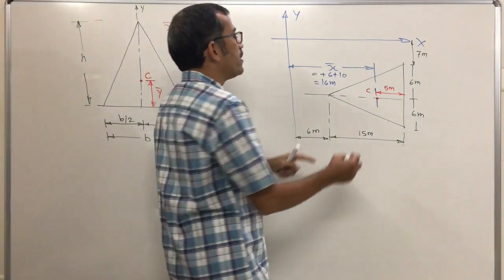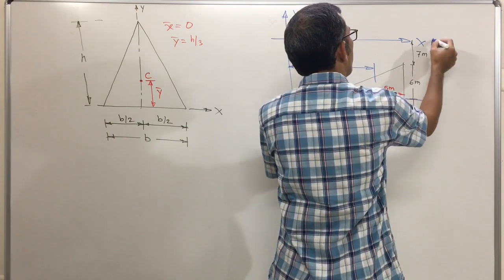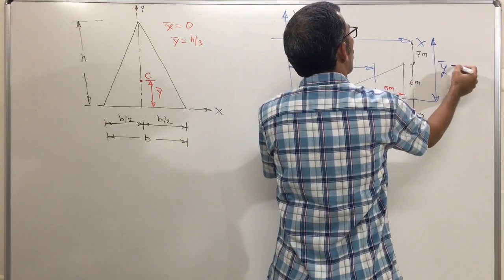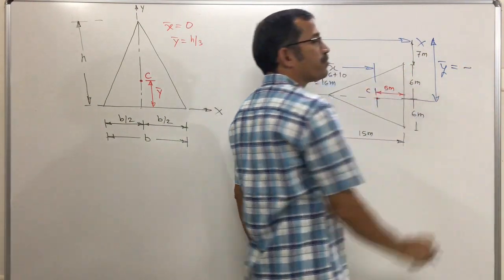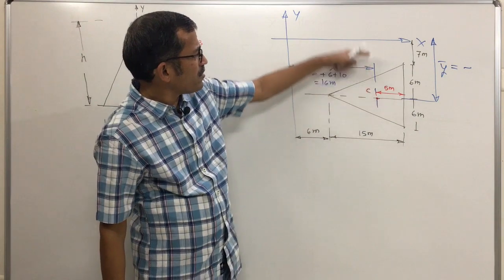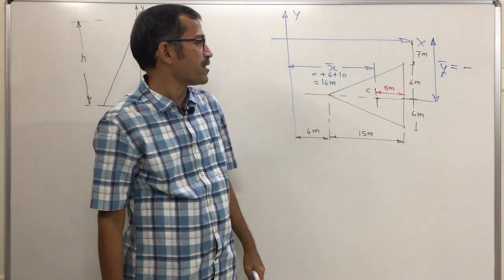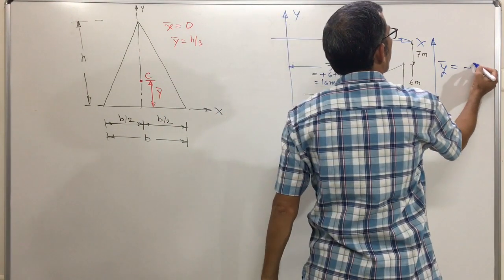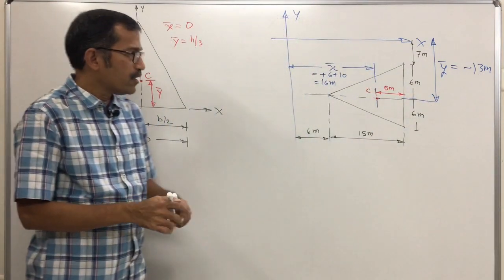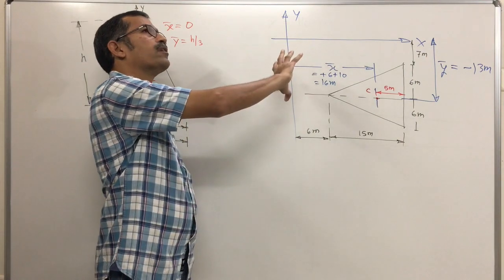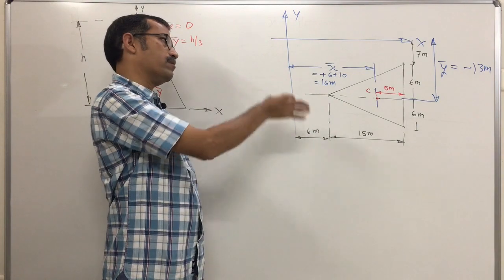What about y bar? The distance of this centroid from the x axis is your y bar. This is in the fourth quadrant, meaning it is below the x axis, so y bar is negative. What is the distance of the centroid? This is 7, this is 6, so 7 plus 6 is 13. So y bar is minus 13 meter. Clear? That means this isosceles triangular lamina may be given in any quadrant with any orientation.